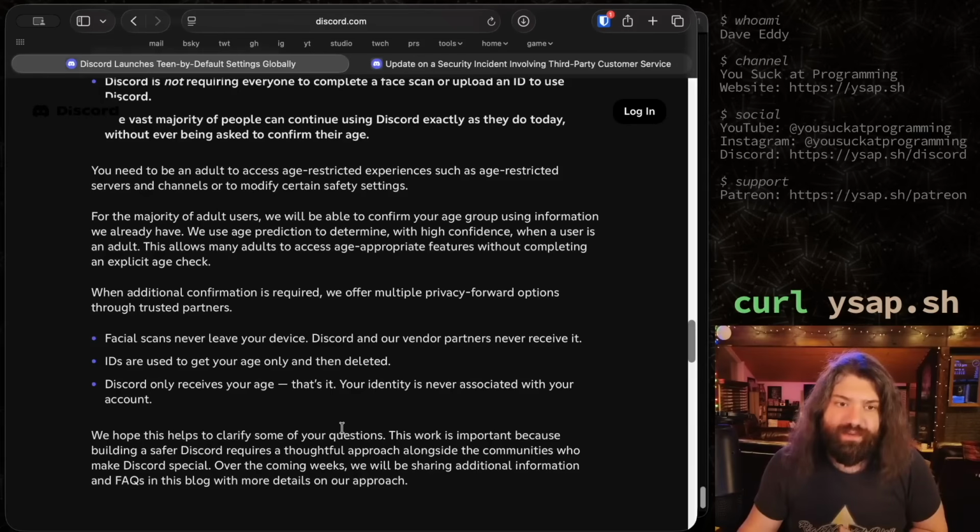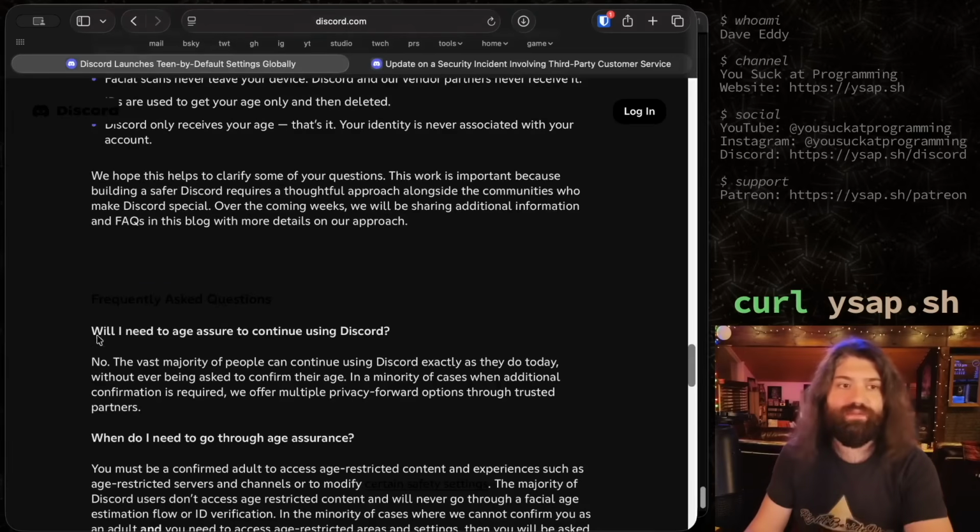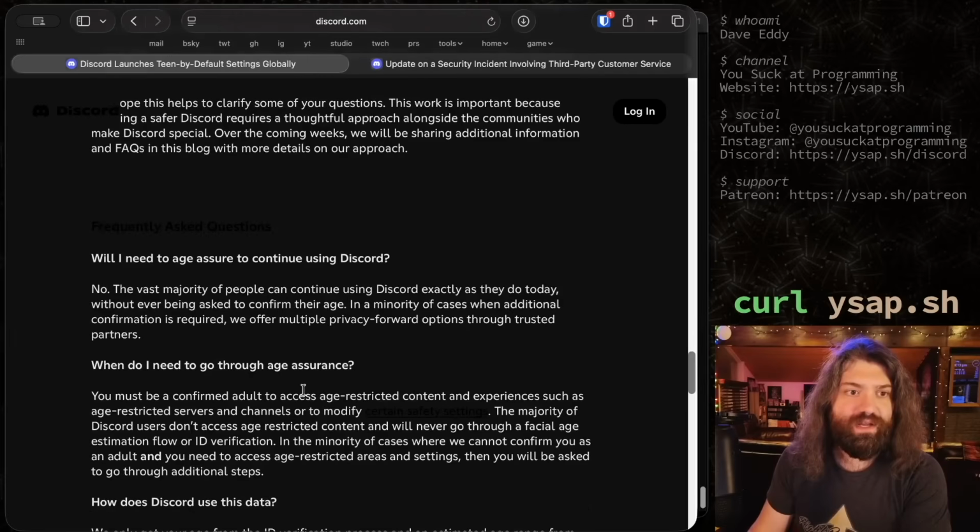We hope this helps clarify some of your questions. The work is important because building a safer Discord requires a thoughtful approach alongside the communities who make Discord special. Over the coming weeks, we'll be sharing additional information and FAQs in this blog with more details on our approach. Cool, they have a whole FAQ section here. Will I need to age assure to continue using Discord? No. The vast majority of people can continue using Discord exactly as they do today without ever being asked to confirm their age. In a minority of cases, when additional confirmation is required, we offer multiple privacy forward options through trusted partners.